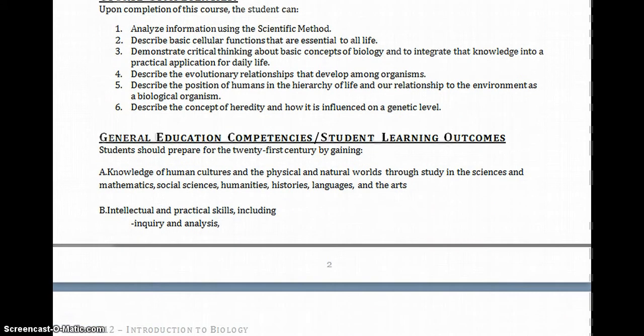Okay, course competencies, student learning outcomes. These are our goals for what we want to have you get done in the class. So first, use the scientific method. Understand what science and biology is. Look at the cellular functions for life. Describe evolutionary relationships. Identify humans. And then look at heredity.